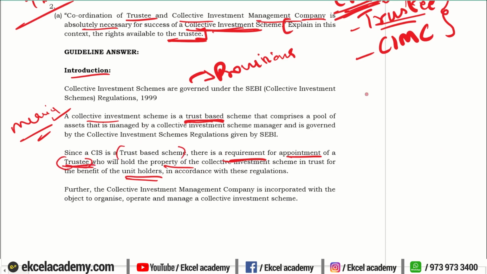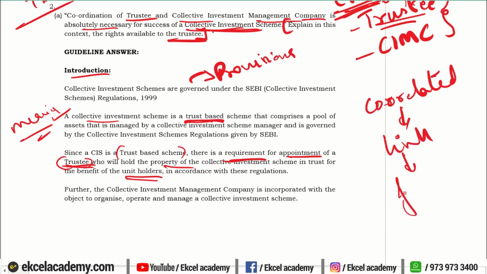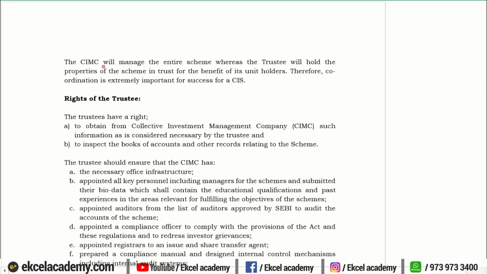So that is how you correlate it. Right? That is how you're linking, you're bringing a flow to your answer. Right? So then we will see how does the collective investment management company come. To give a brief introduction of what is a collective investment management company, what is its role. Then we will go on to state what are the rights of the trustee.